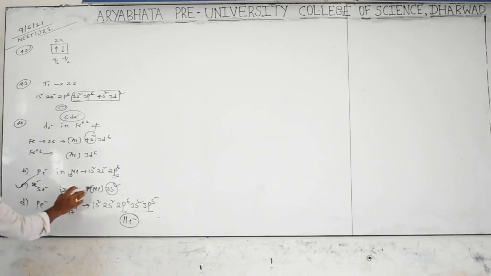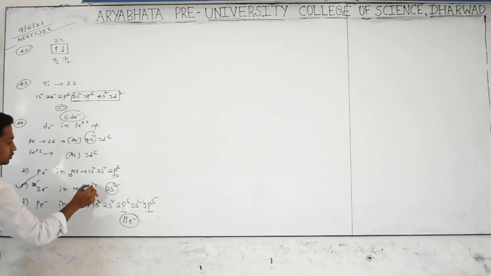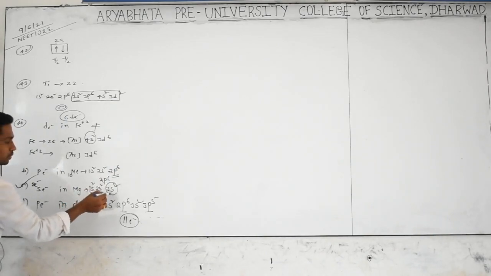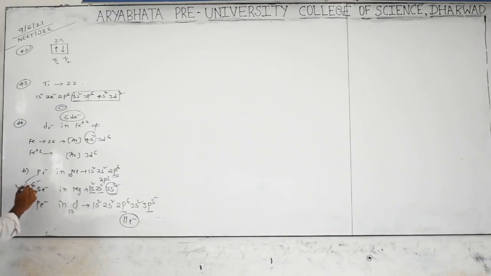Sorry, here the s electrons in magnesium means you are getting 1s2, 2s2, 2p6. S electron means 2 plus 2 plus 2, so we are getting 6 electrons. So it's also not an option. Which is the option? This one.